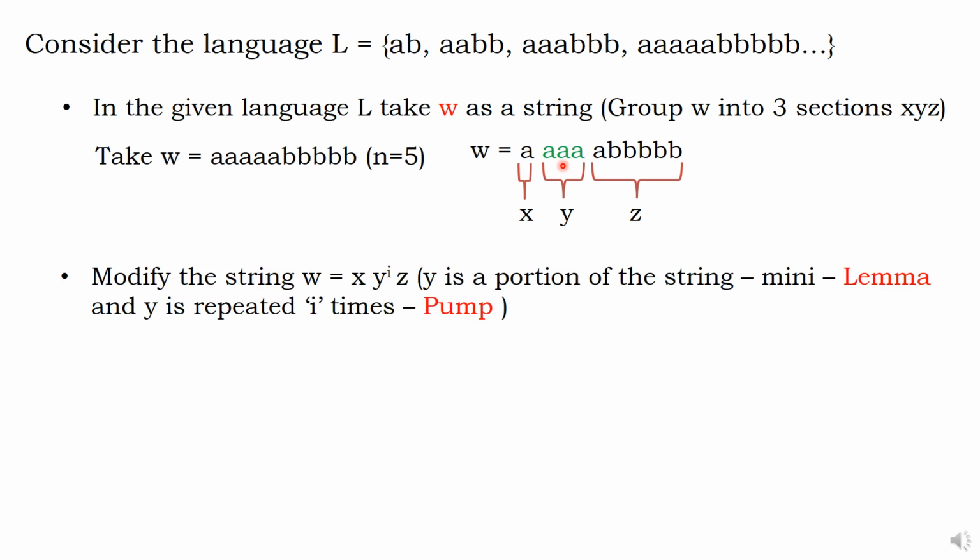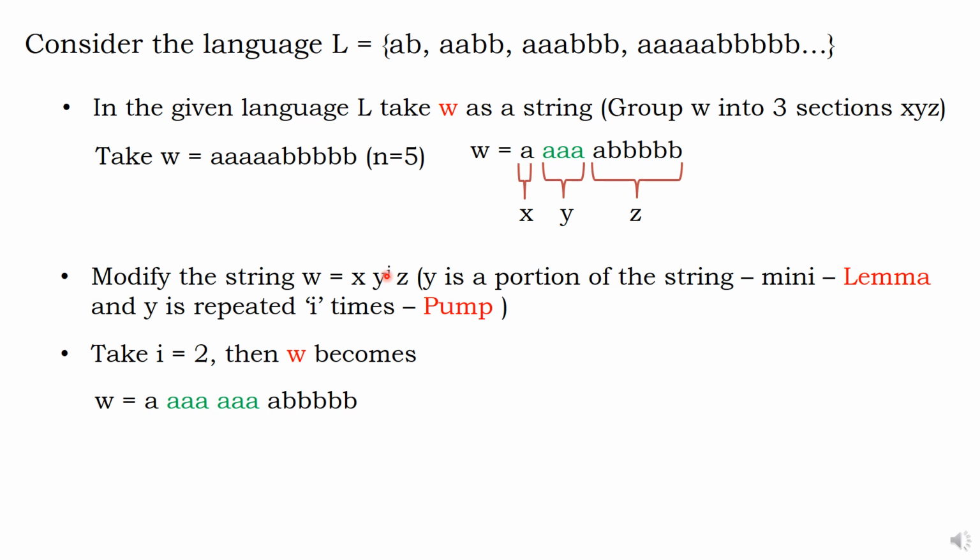Let it be. Once it is ready, the middle term Y, pump. What do you mean by pump? Repeat. Pump at least i times. The Y portion of the string is called the minimum, a small portion. Lemma means minimum. You take that minimum portion and pump it, called pumping lemma. Now I have taken i equal to 2, which means the Y term I am going to write 2 times. This is the X term. This is the Y term. I wrote it 2 times. This is the Z term.